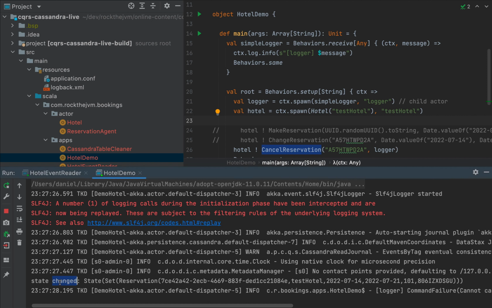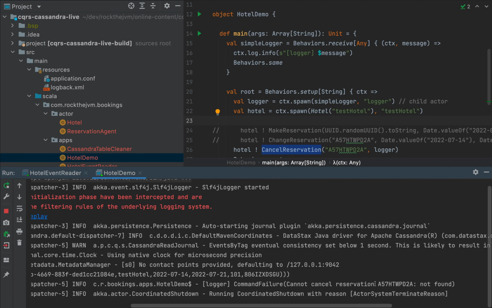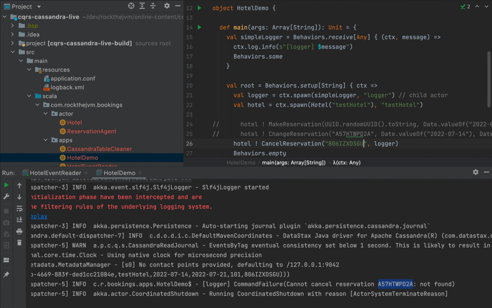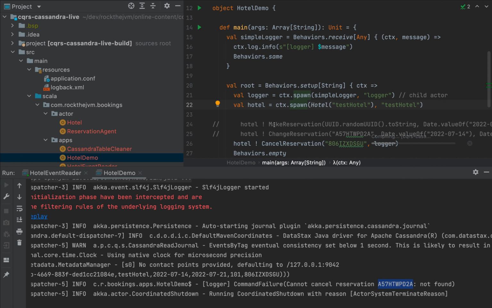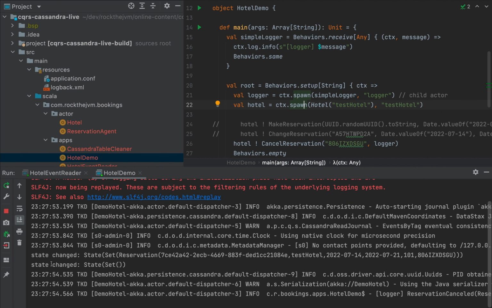So notice that we have a state change. And now we have command failure, cannot cancel the reservation, this one, because it's not found. And this is completely normal because the reservation confirmation number is changed this time. So I need to change the confirmation number and I need to paste it here and rerun my application. Let's see. So it's good that we have all these fail-safes in the code. All right, so the state was changed to an empty state, which is good.